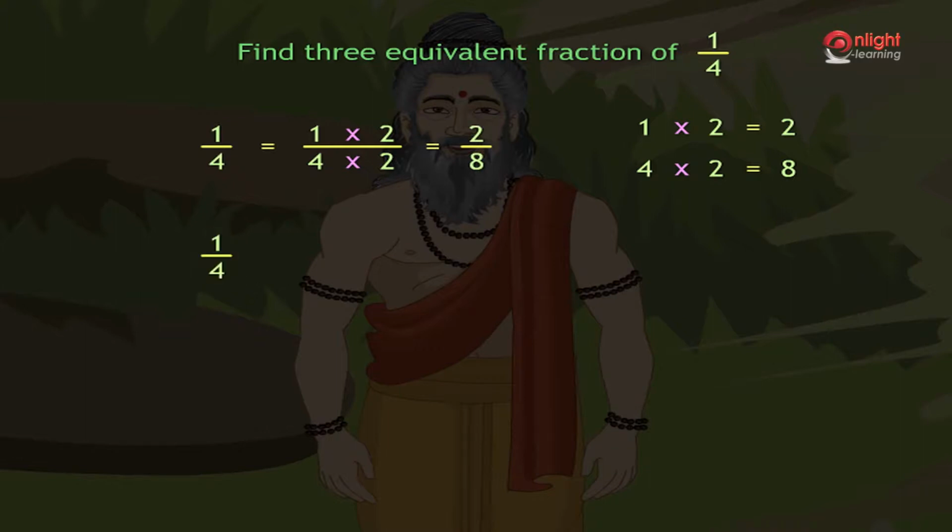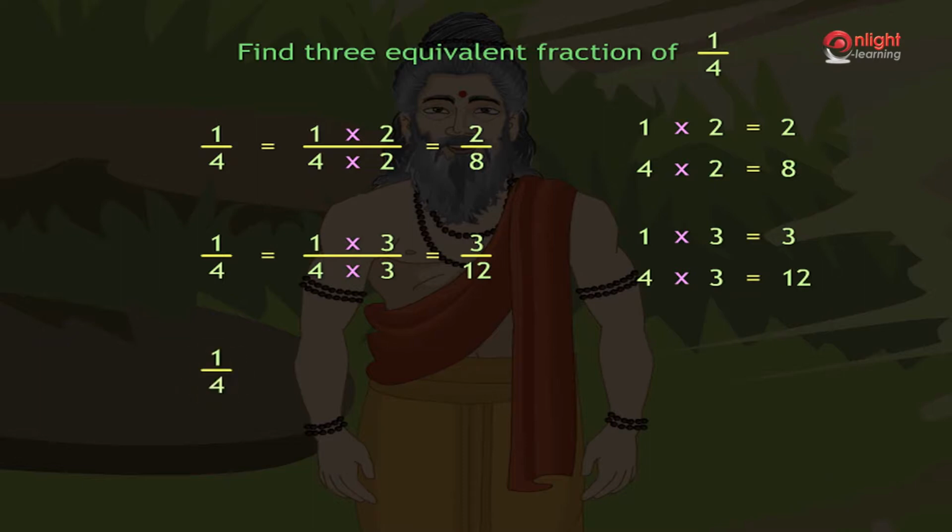Next, we multiply the fraction with 3. So, 1 is multiplied by 3 and the answer is 3. And 4 multiplied by 3 and the answer is 12. So, the fraction is 3 by 12. Again, to find one more equivalent fraction of 1 by 4, we multiply the fraction by 4.